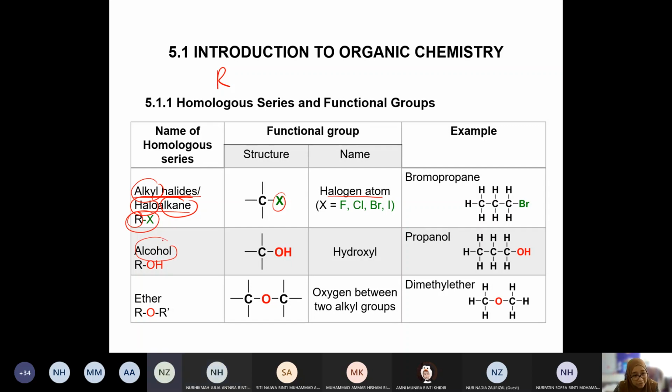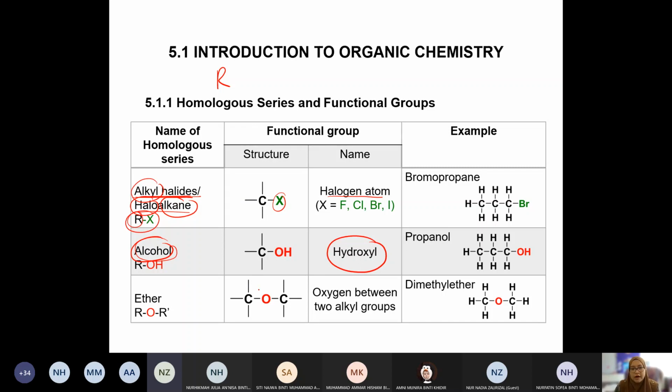The homologous series for alcohol is known as alcohol. But when we talk about the functional group, it is known as hydroxyl. Students, when I ask what is the functional group for this molecule, and you say alcohol, I asked for the functional group. I'm not talking about the homologous series. When you say alcohol, you are referring to the homologous series. So please be careful.